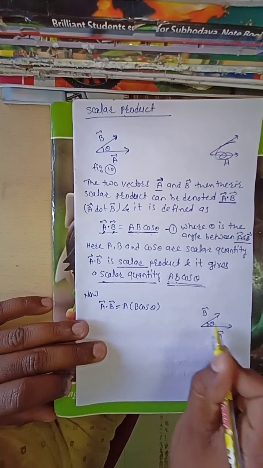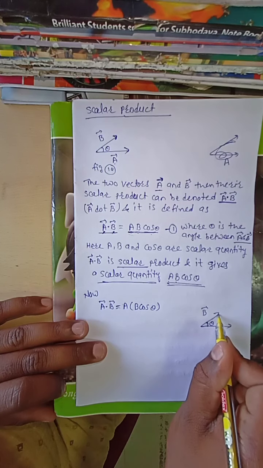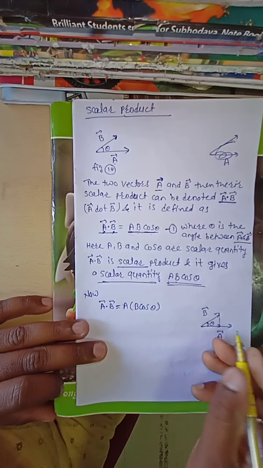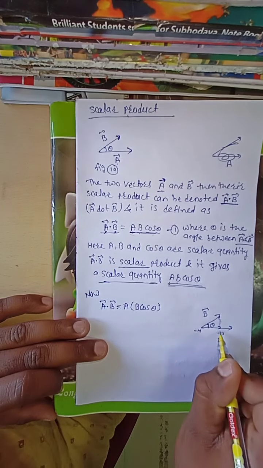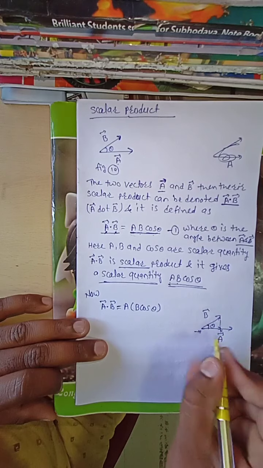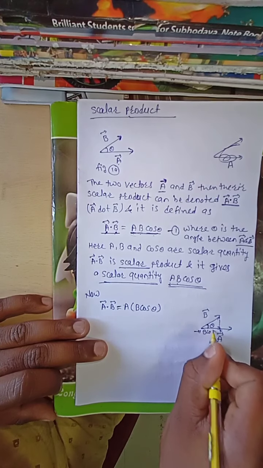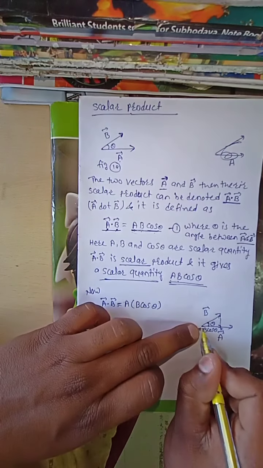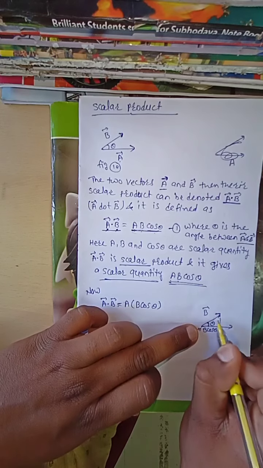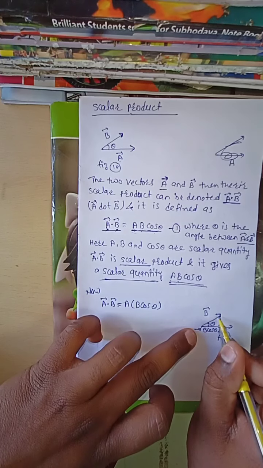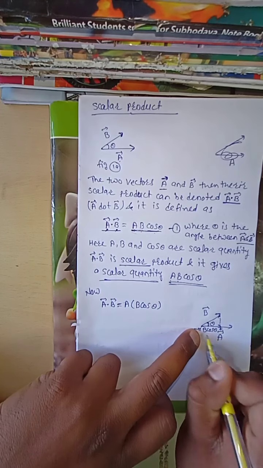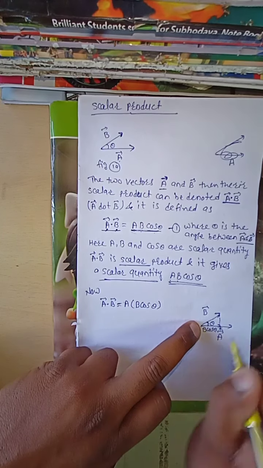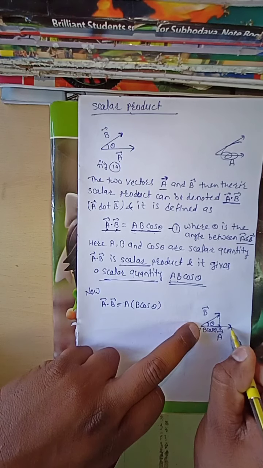Now this is the angle theta. Now we have to take the projection of B along A. Projection of B along A means from this to this. This physical quantity is known as B cos theta. Now this is the vector B, therefore the projection of vector B along A. From here to here, this distance is B cos theta, and from here to here, this distance is A.